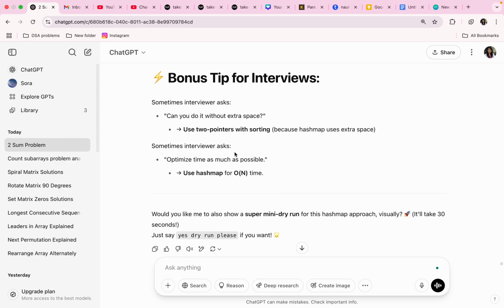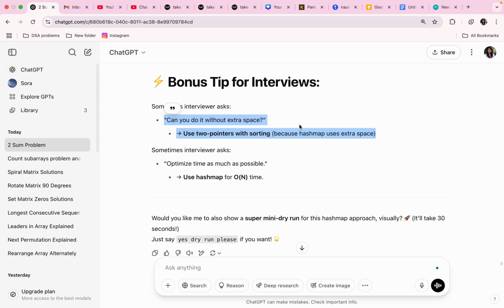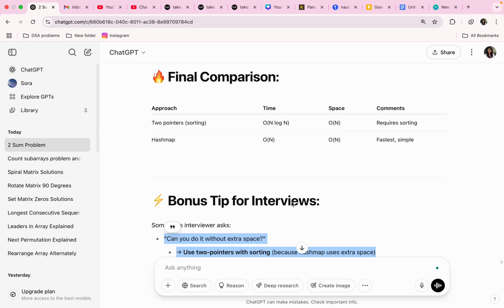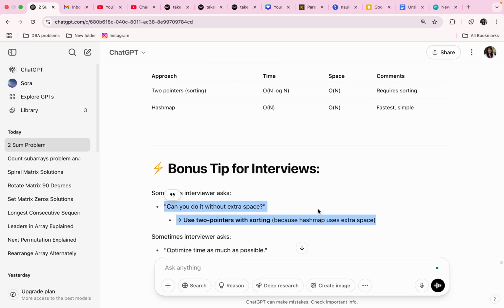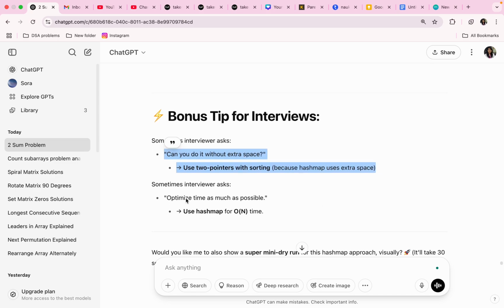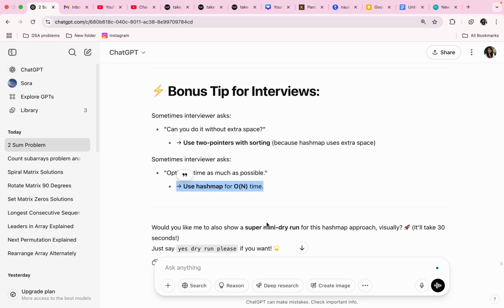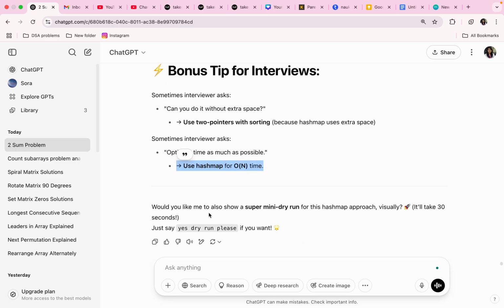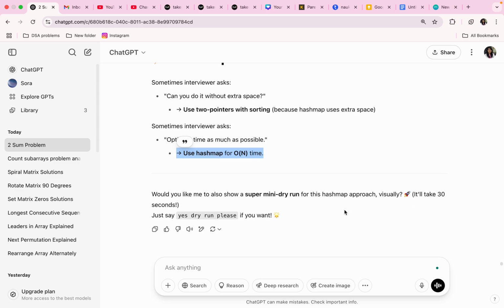Can you do it without extra space? Use two pointers with sorting, because the hash map uses extra space. Okay, hash map just uses extra space, but it is showing big O of n for time. Sometimes the interviewer asks to optimize time as much as possible, then use the hash map for big O of n time. Thank you so much for these bonus tips. Super mini dry run? No, thank you, we understood it.